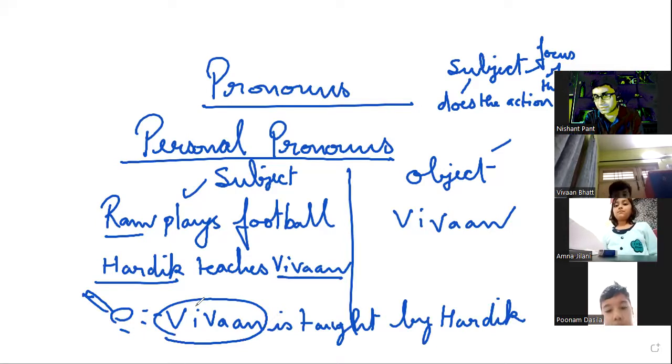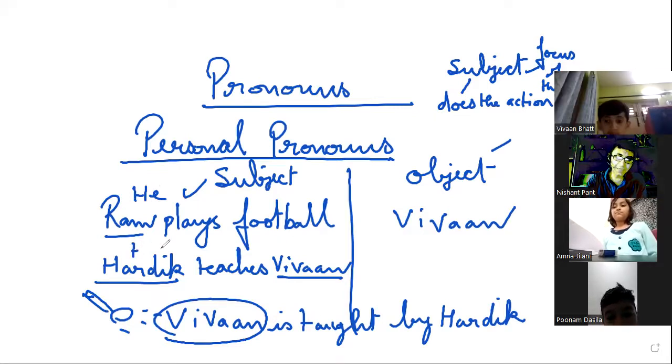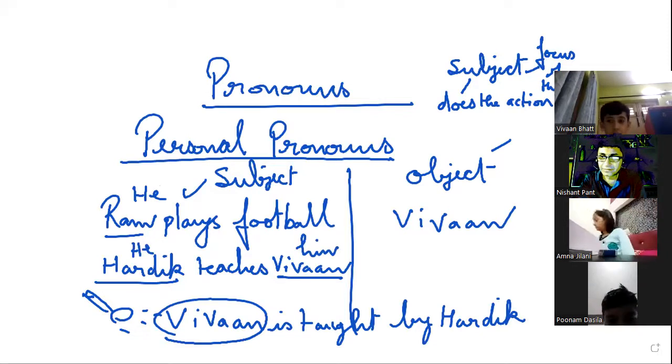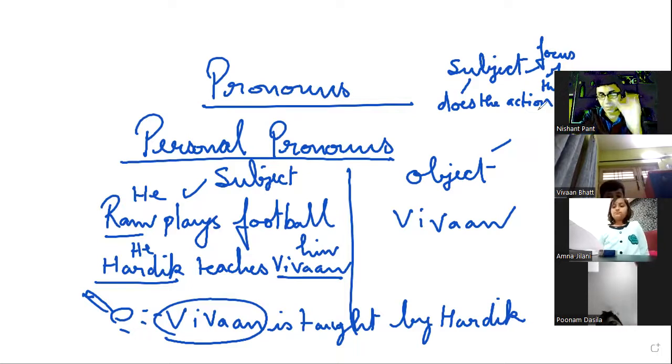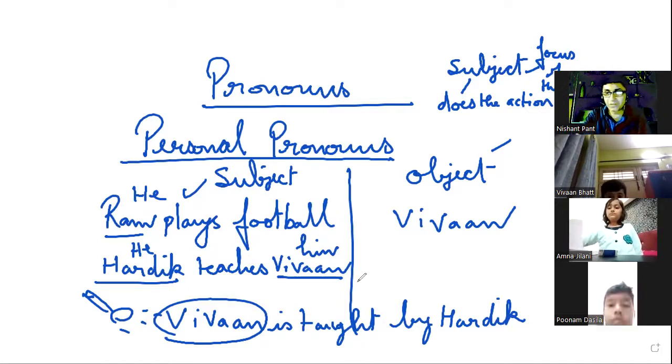If I were to use pronouns for representing them, I would say Ram plays football, he plays football. Hardik teaches Vivan, so he for Hardik and him for Vivan. But sir, Vivan is not teaching Hardik, and Hardik is still teaching Vivan. Yes, but I have changed the voice of the sentence, I've changed the structure of the sentence. The spotlight is on Vivan: Vivan is taught by Hardik.